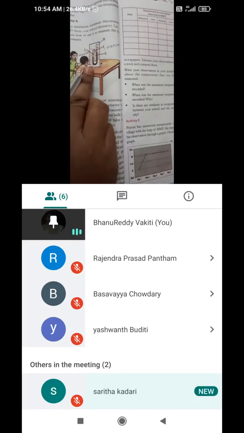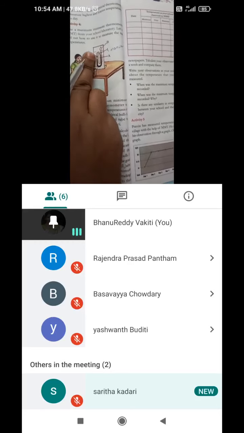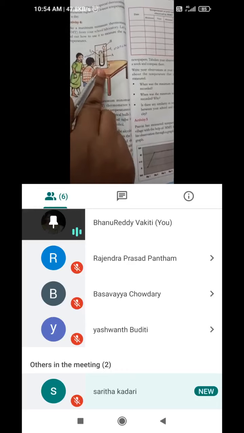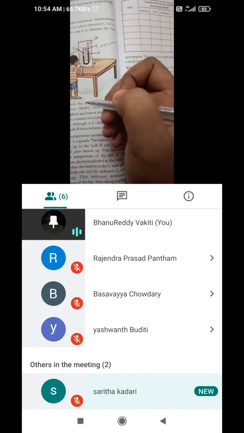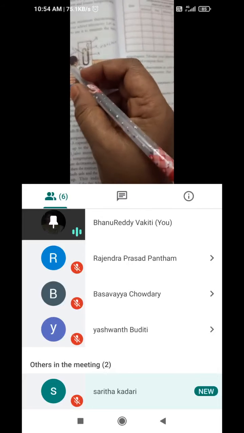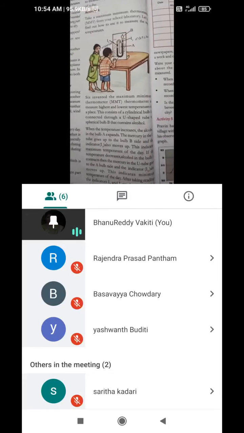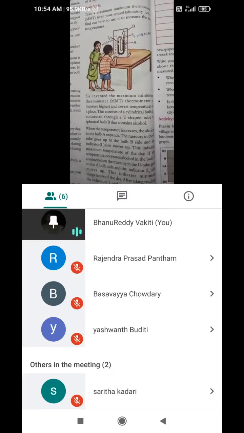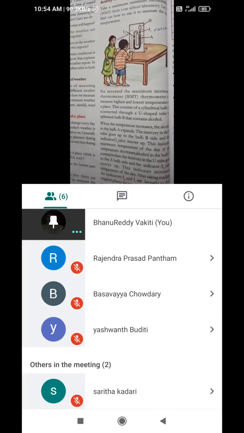Here there are two types of readings, two types of scales. This side one scale and this side one scale will be there. The mercury rising side is the maximum. The alcohol rising side is the minimum temperature, because the freezing point of alcohol is very low. That's why we need to consider alcohol for measuring the lowest temperatures.